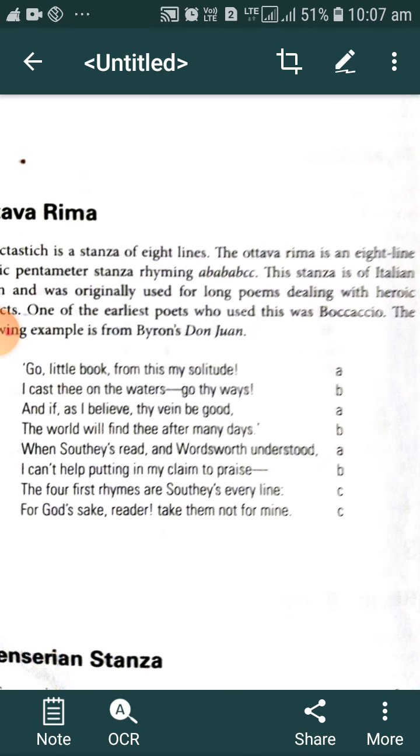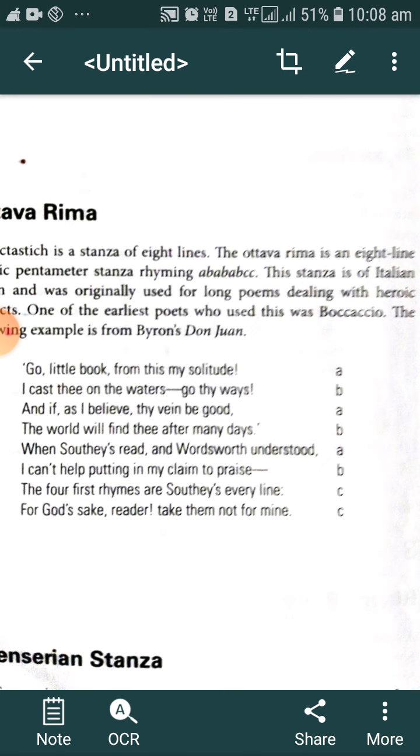Go, little book, from this my solitude. I cast thee on the waters, go thy ways, and I, as I believe, thy vein be good. The world will find thee after my days. When Southey's read, the Wordsworth understood. I can't help putting in my claim to praise. The four first rhymes are Southey's every line. For God's sake, reader, take them not for mine.